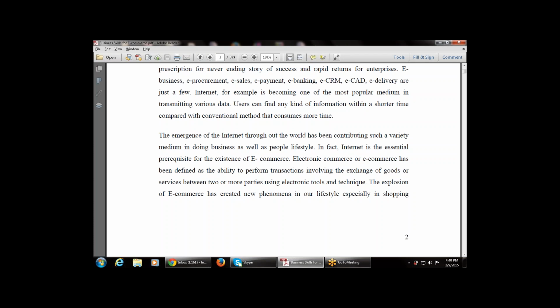Whenever we use the internet, it becomes popular in so many ways. Suppose, for example, I'm trying to find something. If I use the internet, then I can easily find it.